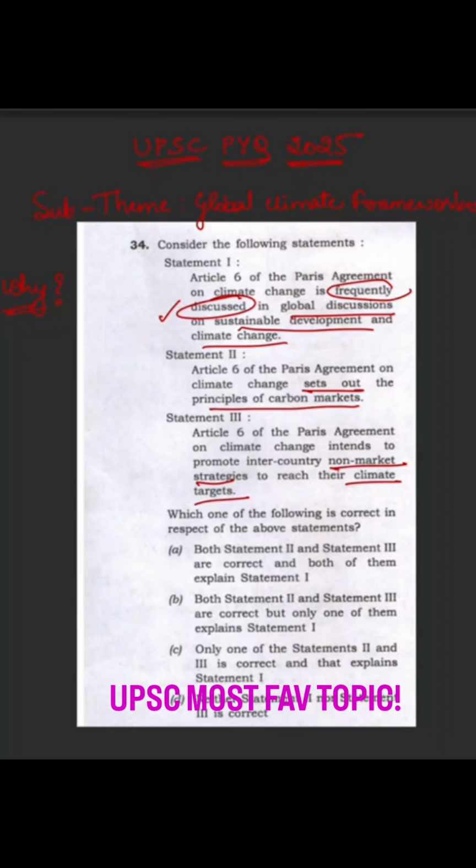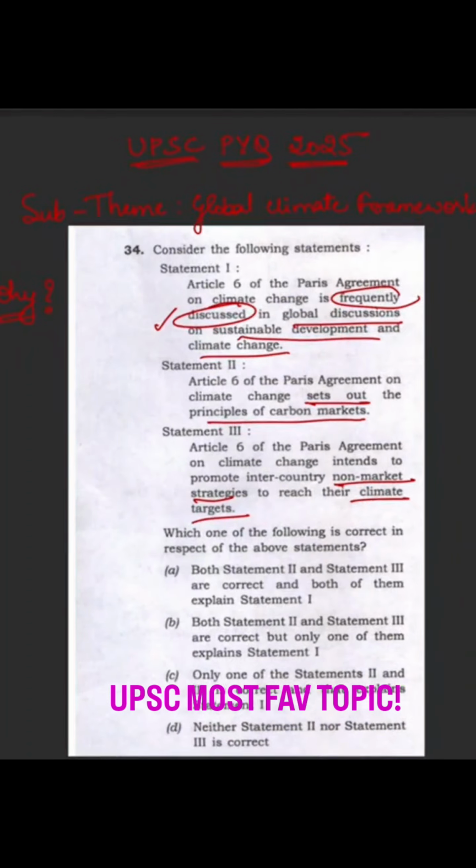So why did UPSC ask this question? Because Trump withdrew from Paris Agreement last year, and hence they want to know how much an aspirant is aware about the Paris Agreement, or going back to the statics. So for any climate related important event happening over the year, you all have to study the static, the core part of it. Now, the first statement is a very generalistic statement.